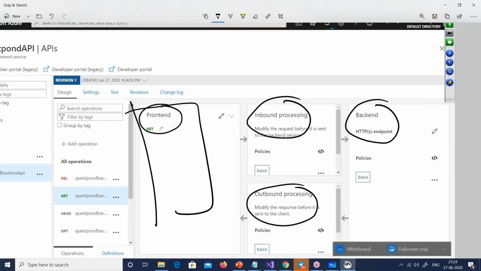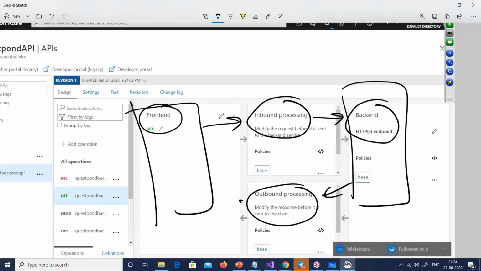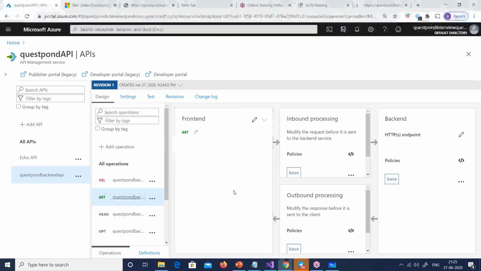So front end, backend API, and outbound processing. I can put rules here. You can see the small XML tab out here. I can click on the XML tabs and put some rules. I can put policies also here. These are termed as policies. I'm using the word rules, but the proper name I've seen the Azure team using is policies. You can click and say policies, right? Good. We'll see some examples of policies as well today, right? Okay. Now here, let me go and test. You can see there's a nice thing here. So design, when I say design, I can start putting those XMLs, which I don't want to do for now.